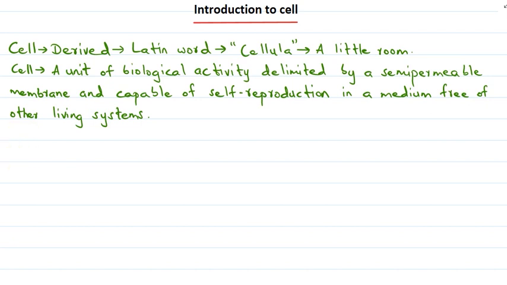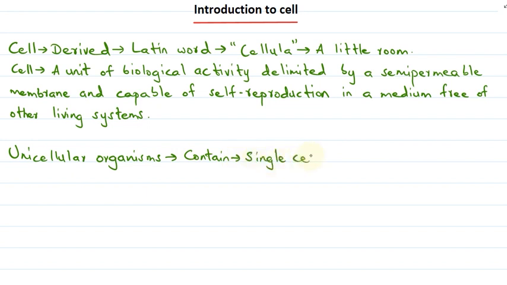Okay, so now that we know that all the living organisms are composed of cells, we shall understand how, depending on the number of cells present in living organisms, they are classified into two types. One is the unicellular organisms and the other is the multicellular organisms. So what are unicellular organisms now? The unicellular organisms are those organisms that contain only one cell, that is a single cell, and these organisms can also be called single celled organisms.